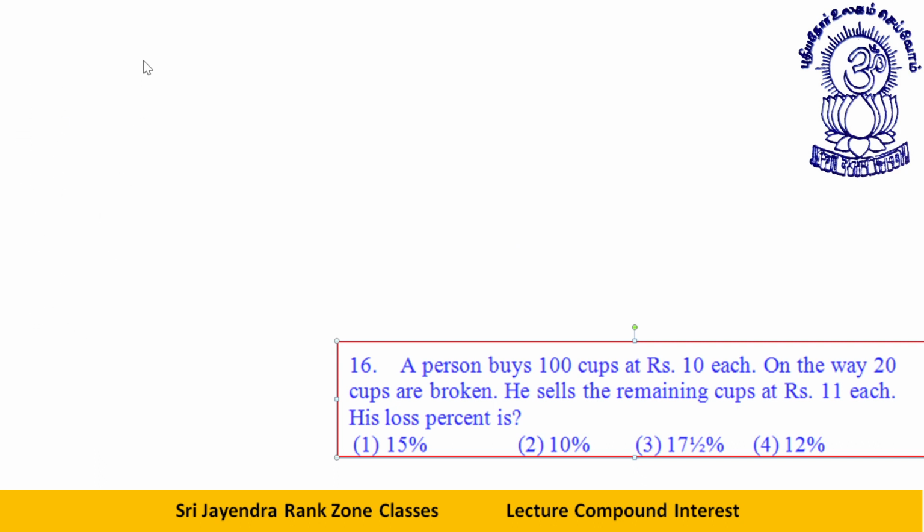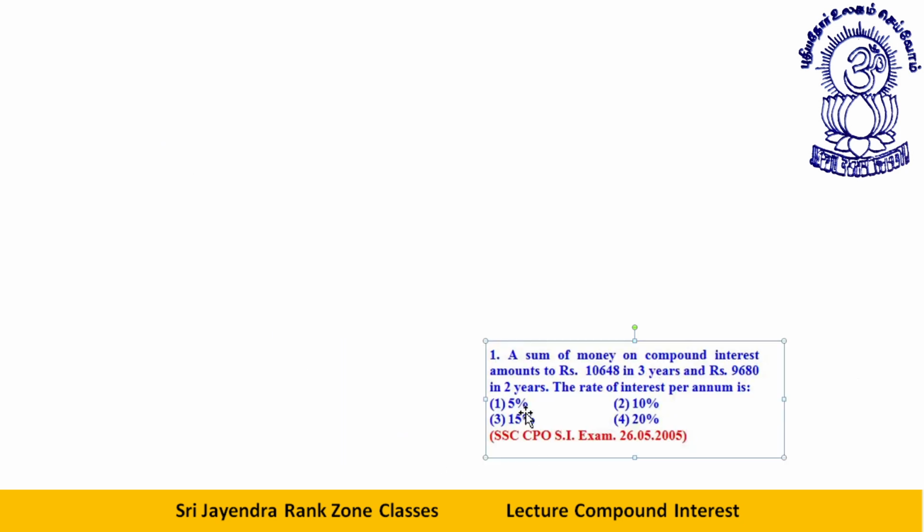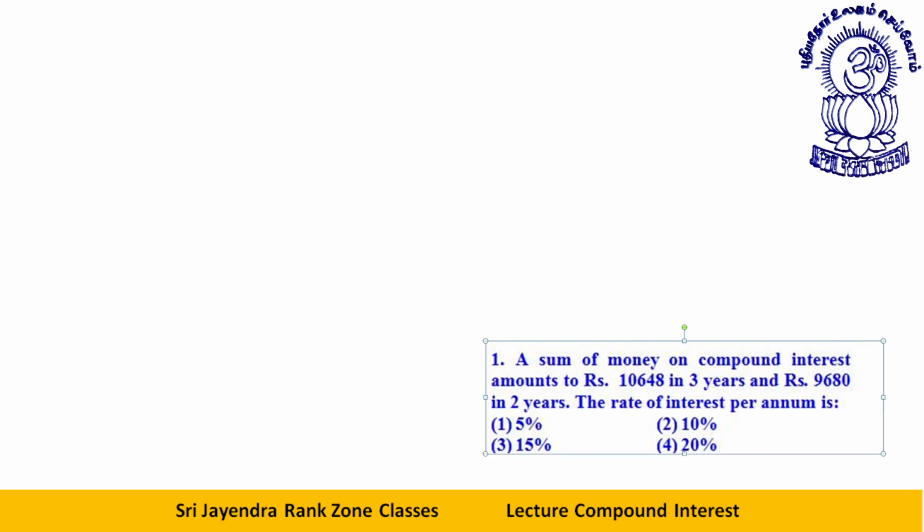Just give me a moment so that I can show you some questions. See, the question we have right now is: a sum of money on compound interest amounts to rupees 10648 in 3 years and rupees 9680 in 2 years. The rate of interest per annum is. See students, this is a very good question.